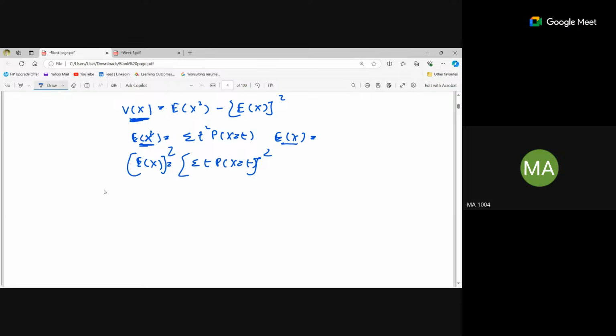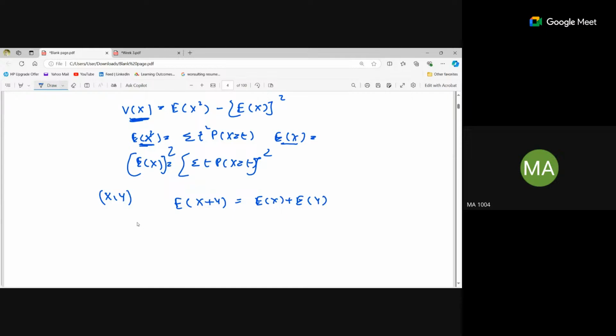Now there is one property. See, in expectation, if we are given two variables x and y, and we are calculating the expectation of the sum of two variables, it was expectation of x plus expectation of y. In this, it was not necessary that these two variables should be independent or dependent, right?